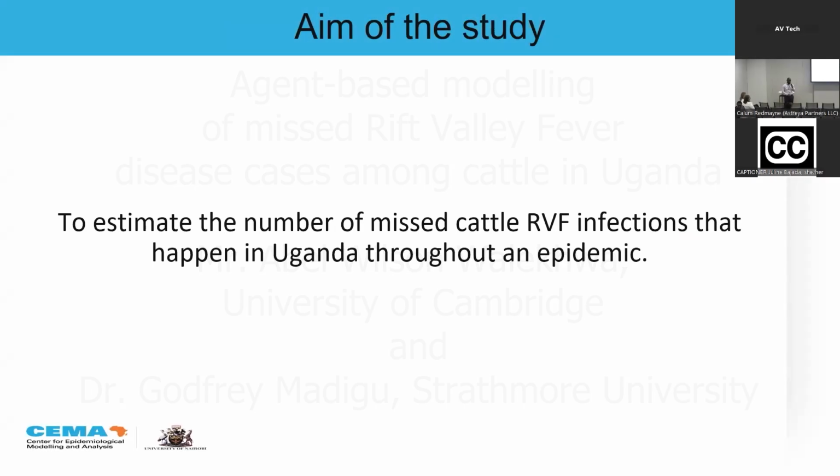Estimate how many missed cases, how many Rift Valley fever cases we miss in the Ugandan context. Just to give a preamble, the first confirmed case for Uganda was in 2016. And since then, we have kept having epidemics, outbreaks from time to time. But the government doesn't yet feel that RVF is a burden, and therefore they should give it the attention that it